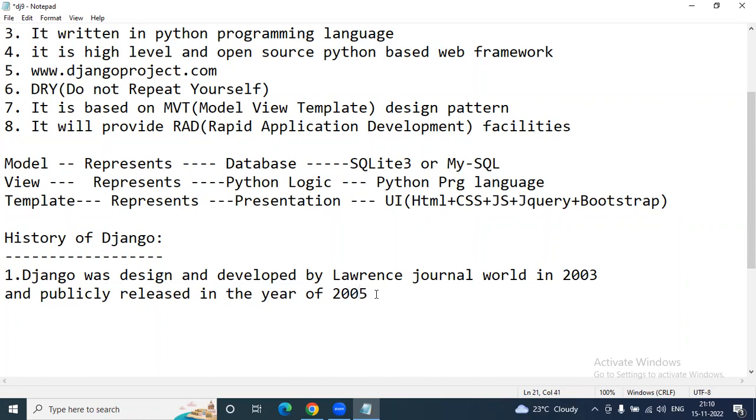So the official date of birth of Django is July 21st, 2005. This is the first release of Django.